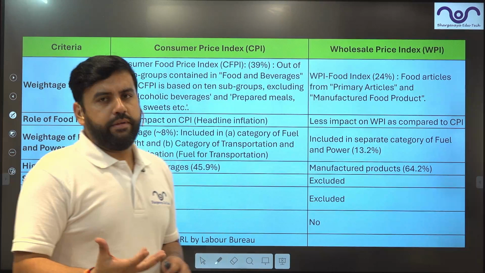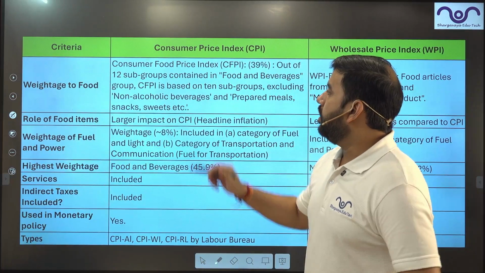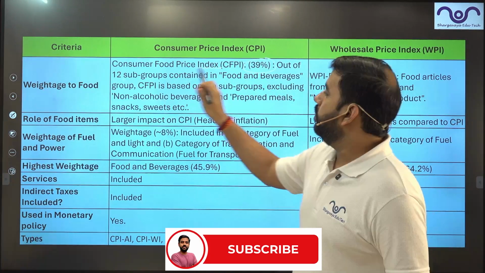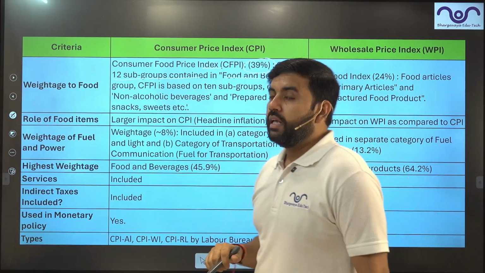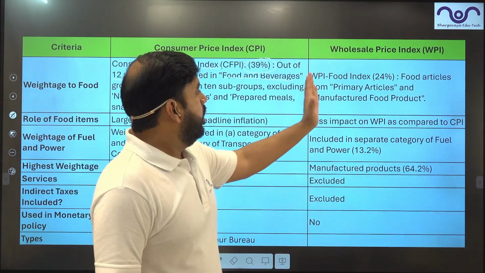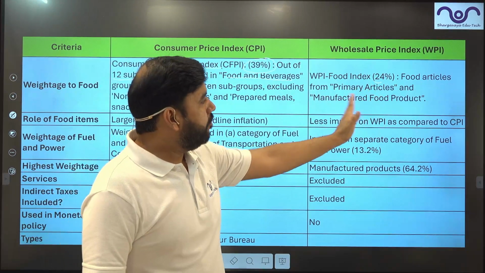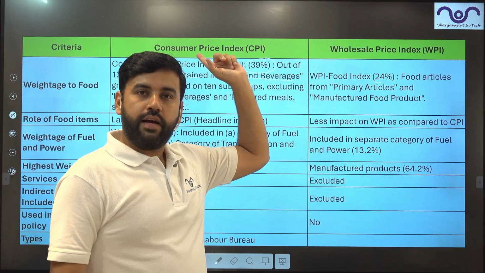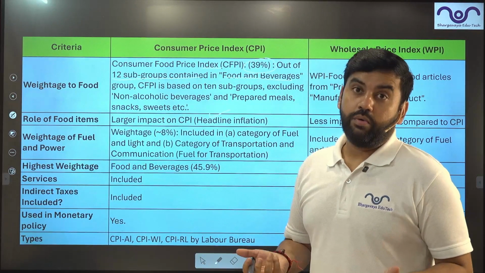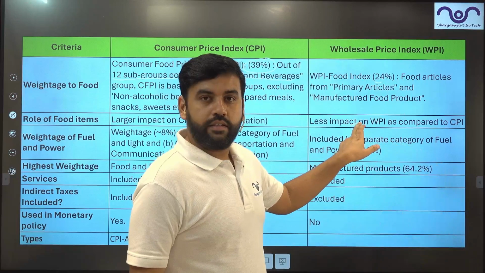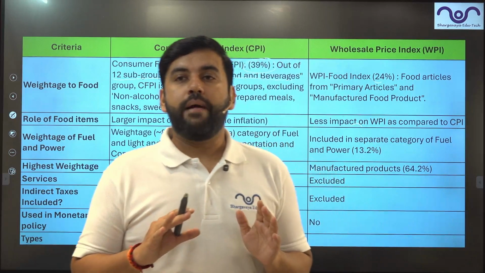Then come the other dimensions of CPI and WPI, basically weightage. Here, in the Consumer Price Index, 39% out of the 12 subgroups contains food and beverages. Very, very high weightage, right? On the other side, you will see the food index is only 24%. So here food does not have high priority. Here manufacturing has high priority. Here food has high priority. Then the role of the food item is very high. Here there is less impact. So if the food prices increase, CPI will be more impacted, WPI will not be impacted much.